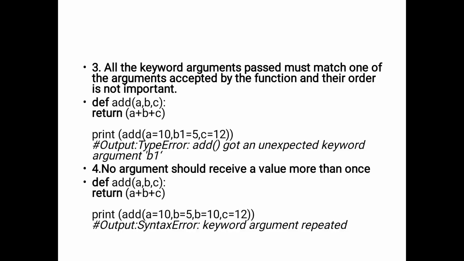Okay, so the next one is: no argument should receive a value more than once. Here, at a time we can give a value to a variable only one time. In the function definition we have only 3 variables, but we are giving values for b 2 times. So a is equal to 10, it is a single value, but b is equal to 5 and b is equal to 10. At the same time we are giving the input 2 times. Okay, so that is the syntax error.